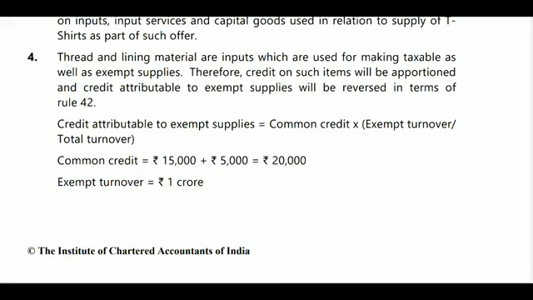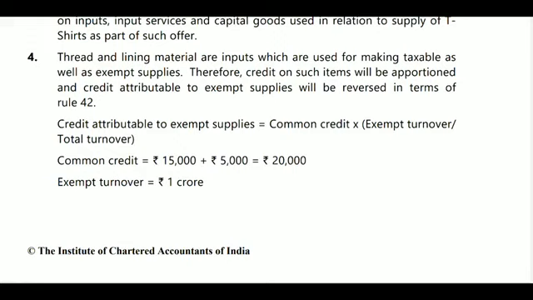So question number 4. Threading and lining material are inputs which are used for making taxable as well as exempted supplies. So here they are producing taxable as well as exempted supplies. Therefore, credit on such items will be apportioned. Credit attributable to exempted supplies will be reversed in terms of Rule 42. Whatever the exempted supplies input will be reversal.